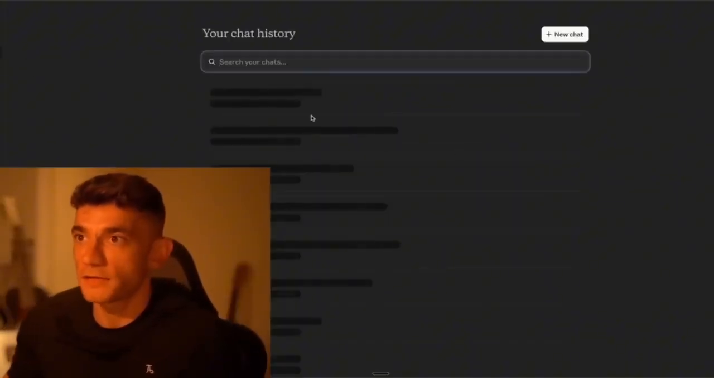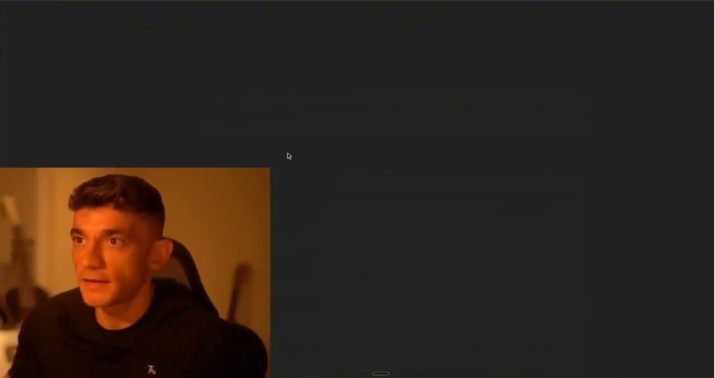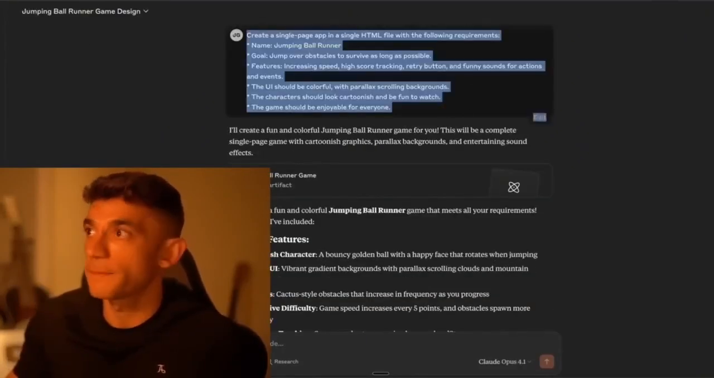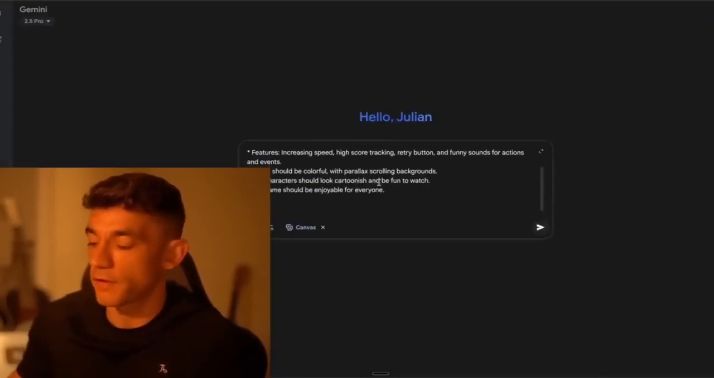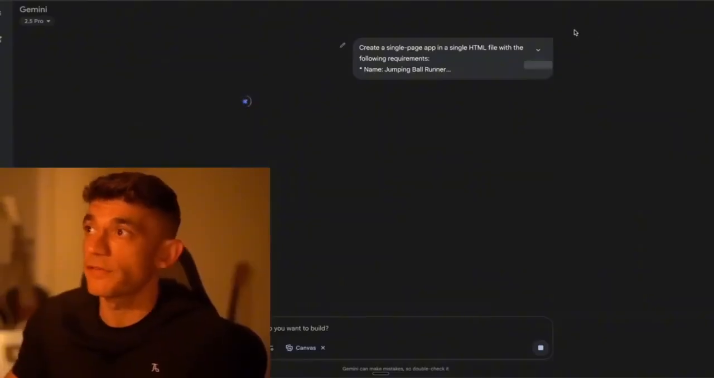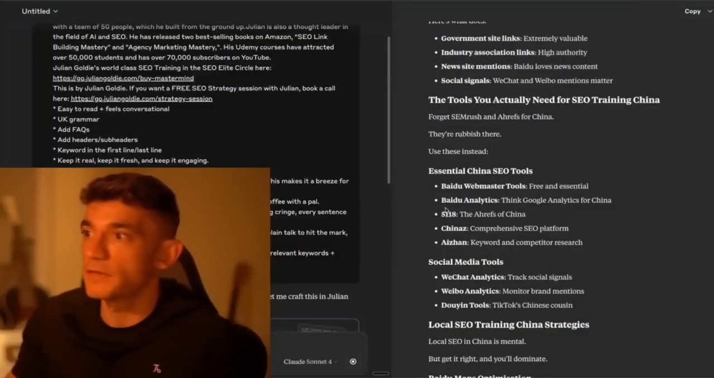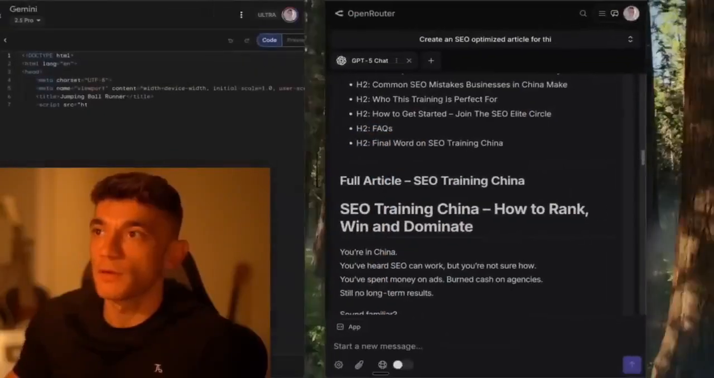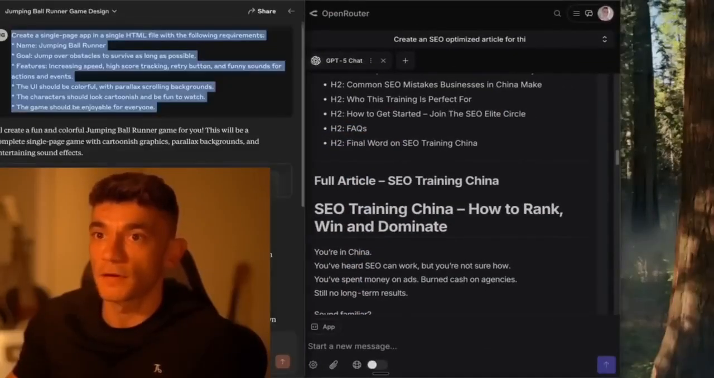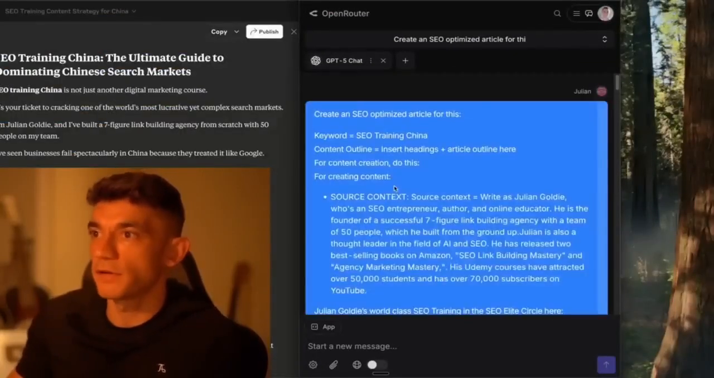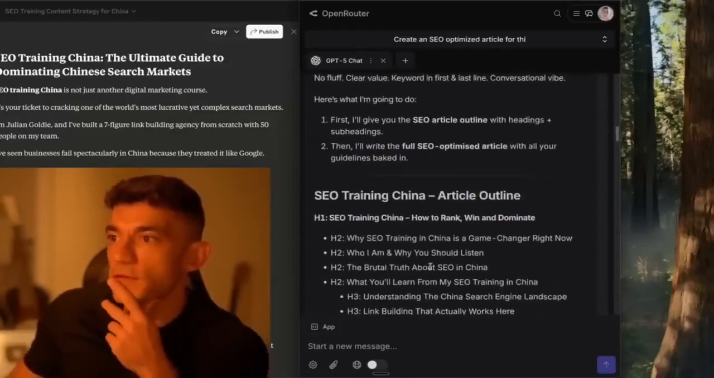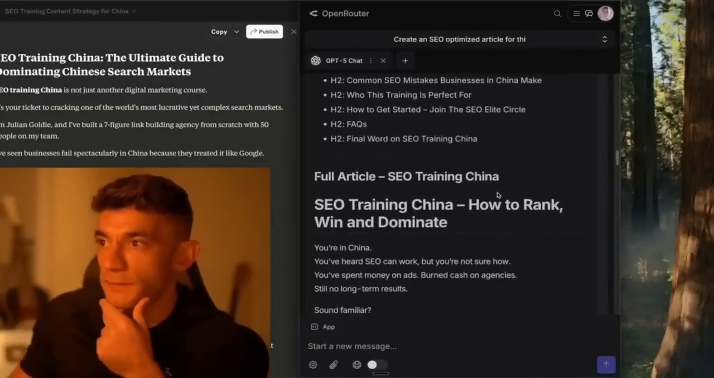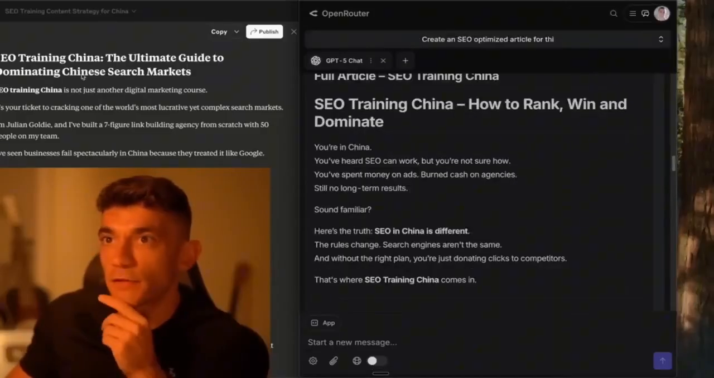So we're going to go inside the chats here. We shall take exactly the same prompt for the jumping ball game that OpenAI recommend. Let's plug it into Gemini 2.5 Pro and see whether that can create a working output as well. In the meantime, we've got the content back from Claude Sonnet 4, and we'll compare which one creates the best content. All right, if we have a look at the prompt that we gave here, this is interesting because the keyword was SEO training in China. And if we have a look at the outputs, let's look first of all at the title.